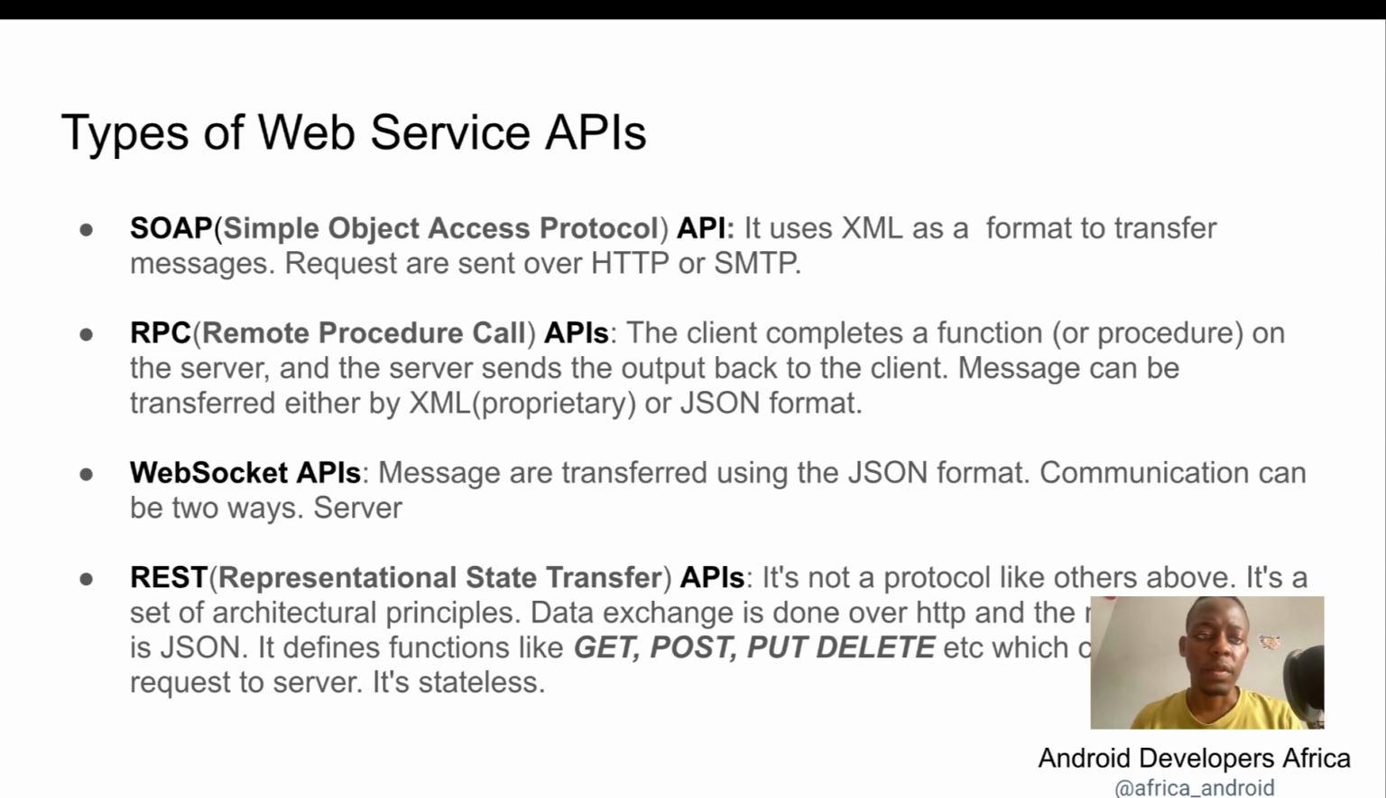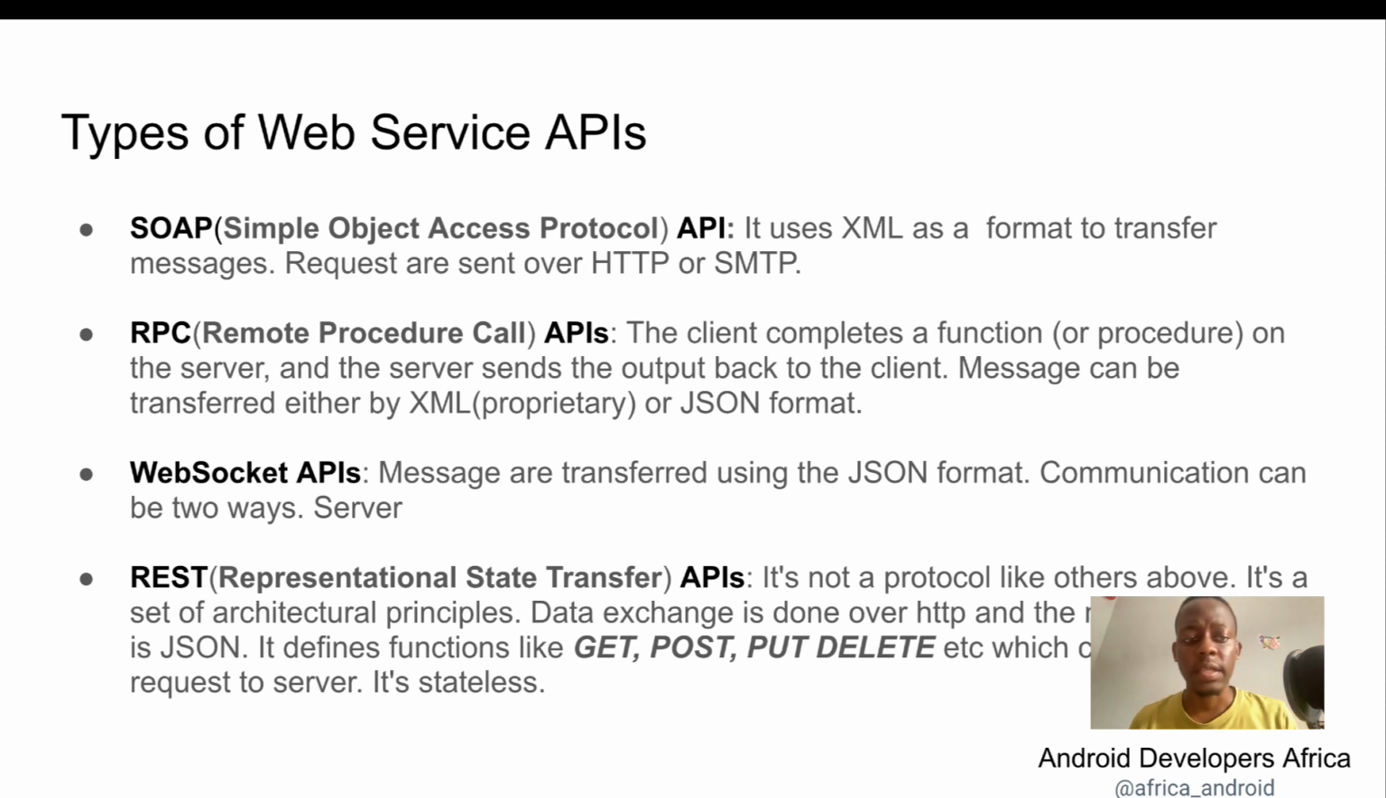Now let's move forward to the types of web service APIs. We have basically four types, and the first one is SOAP. SOAP simply stands for Simple Object Access Protocol. This is an early form of API that was used in the early stages of web service APIs, where data was transferred through XML. Requests are sent over HTTP and SMTP.